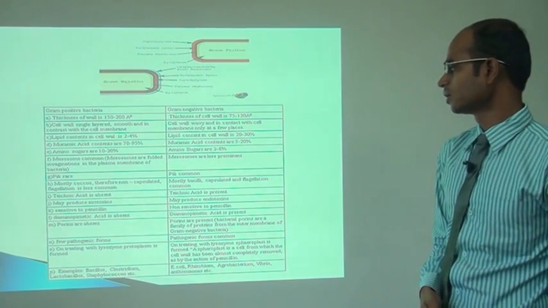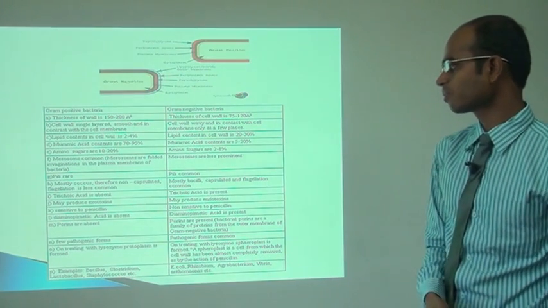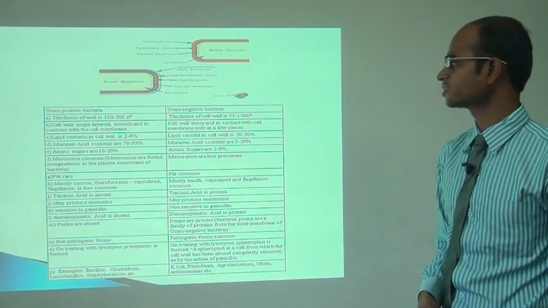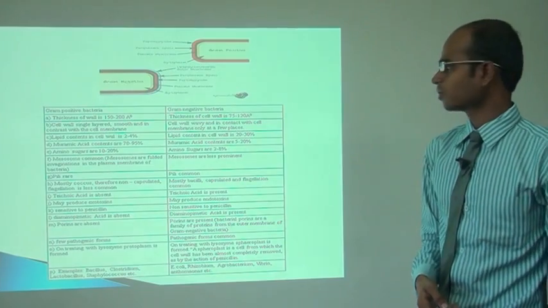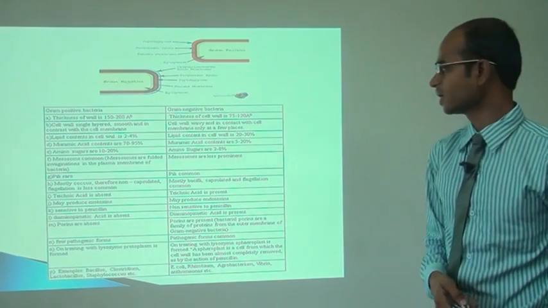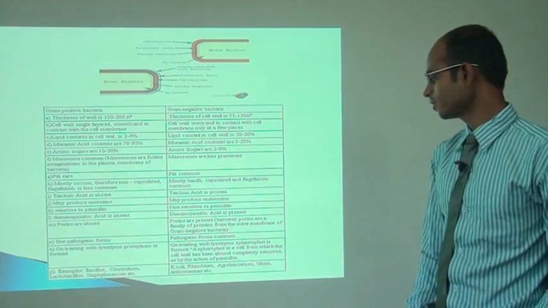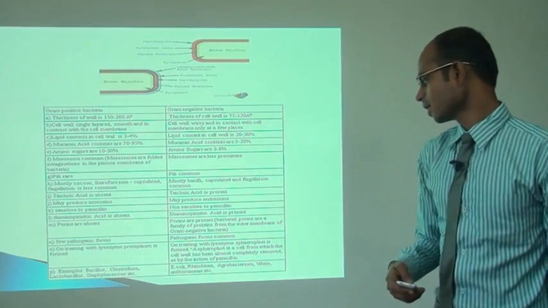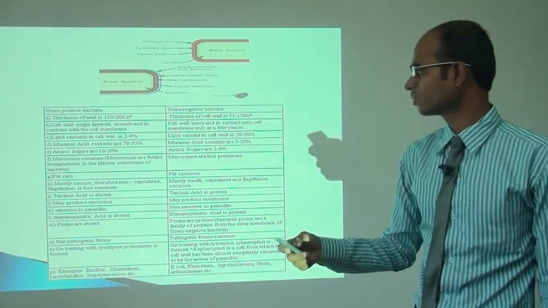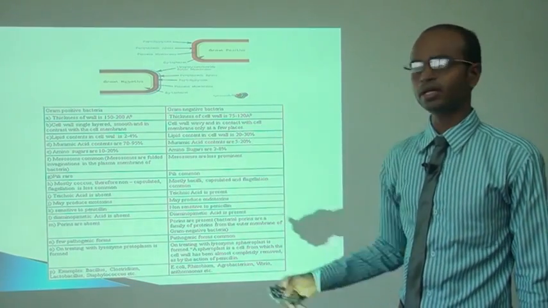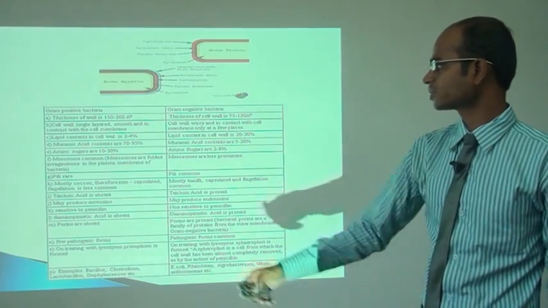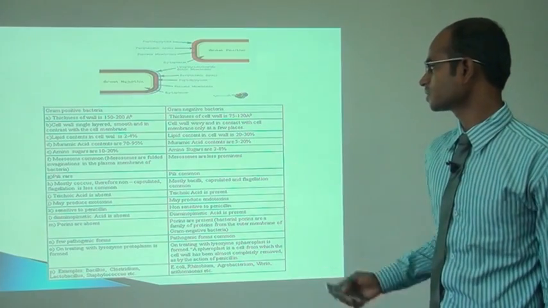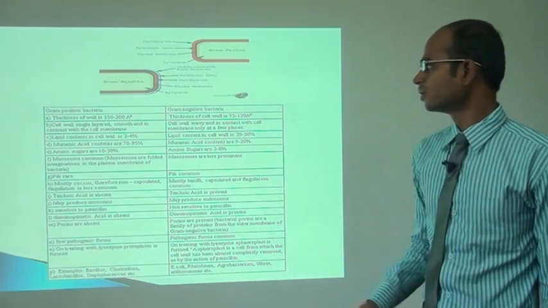For example, Bacillus, Clostridium, Lactobacillus and Staphylococcus are examples of gram-positive bacteria. Then in gram-negative bacteria, Rhizobium, Agrobacterium, Vibrio and Xanthomonas. Teichoic acid is present in gram-positive bacteria and absent in gram-negative bacteria.